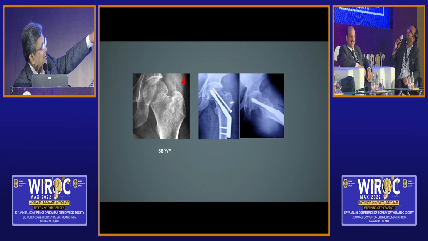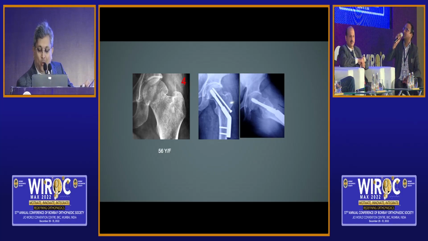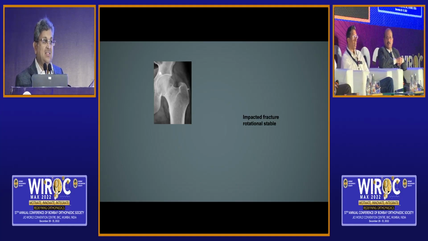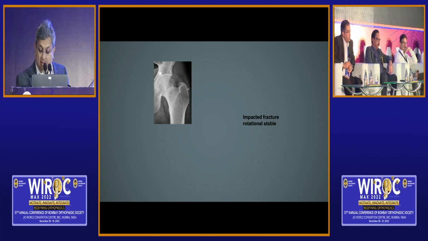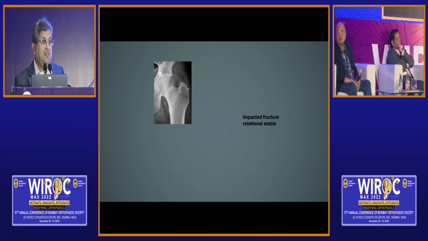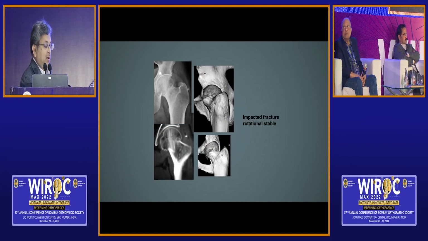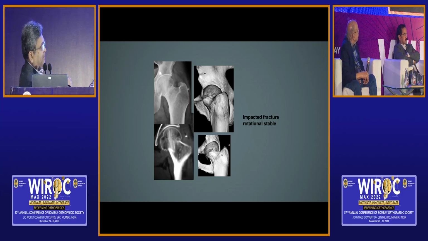Look at the lateral. You're not happy with this? I think it has a slight posterior angulation. Okay, so the point which I am trying to make, which GSK sir just brushed, is if this is the patient and a valgus impacted fracture, you think these are rotationally not very unstable. They are rotationally stable fractures. But if you really look at the CT scan, sir, you were talking about this CT scan view. So this is the CT scan. Looking from the top, it will give you the amount of posterior tilt. And you can actually measure that posterior tilt, how much it is.